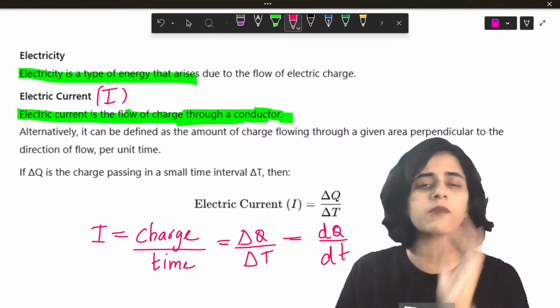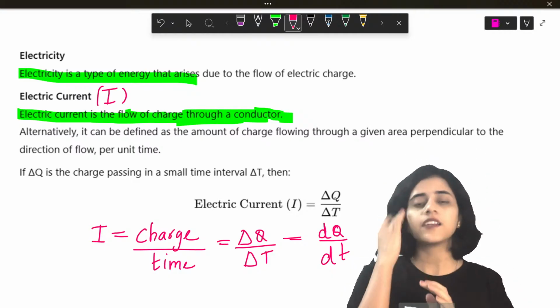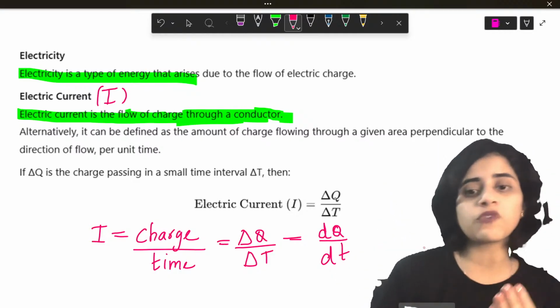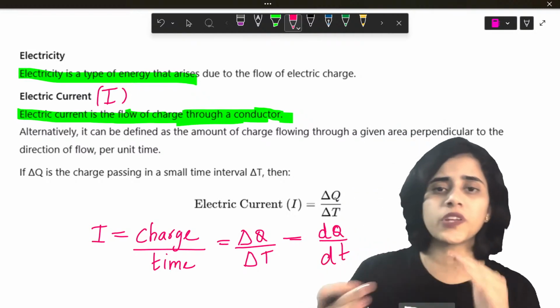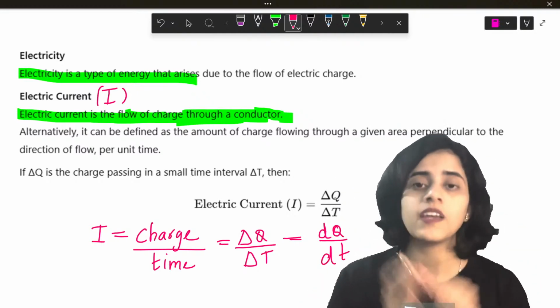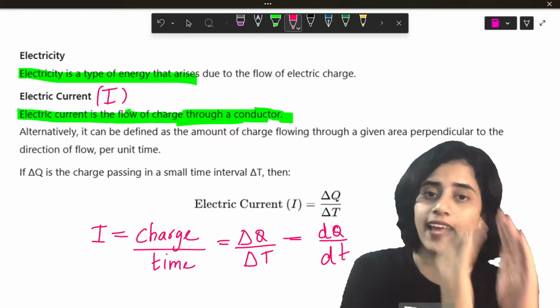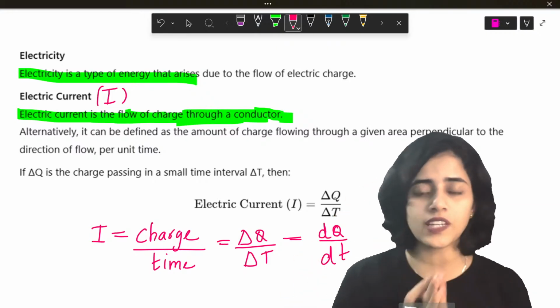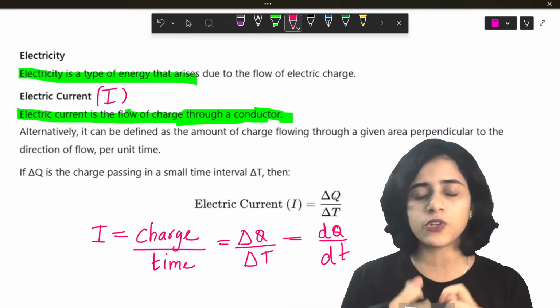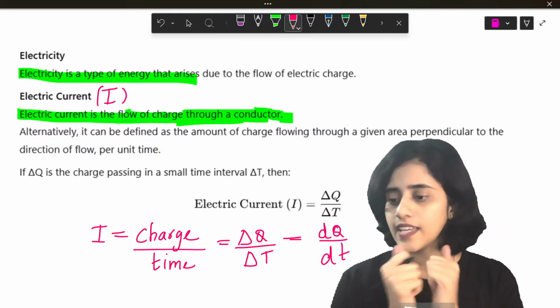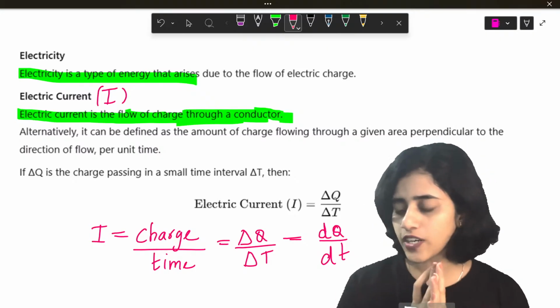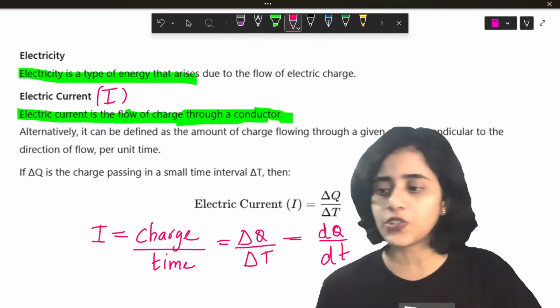Yes, because it's a small amount of charge, it can also be written as dq by dt. If you have a doubt on why dq by dt, you can go back to the first few portions. I've already taught you how to take del and how to make it dq there. Since this is a one shot, we don't have time to do that. Let's move on to the next topic. Is this clear? It's clear to Rajeshwari. Very good, Rajeshwari.